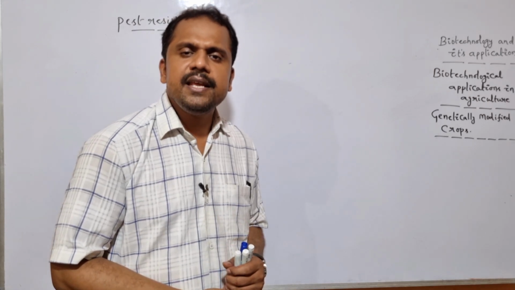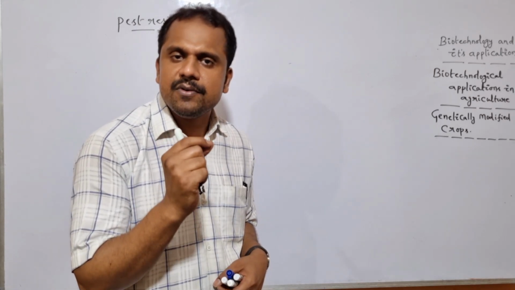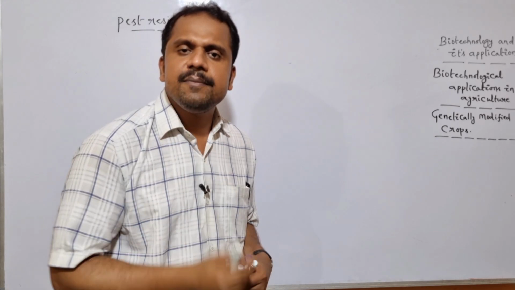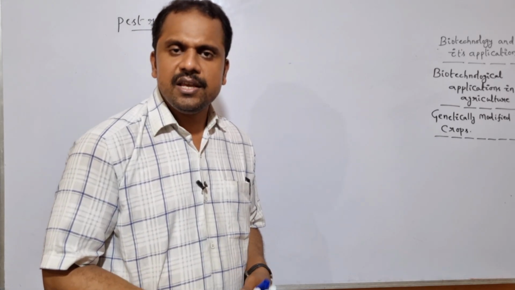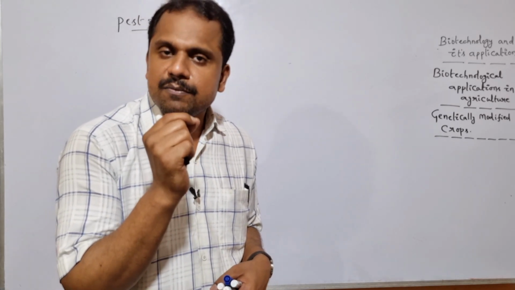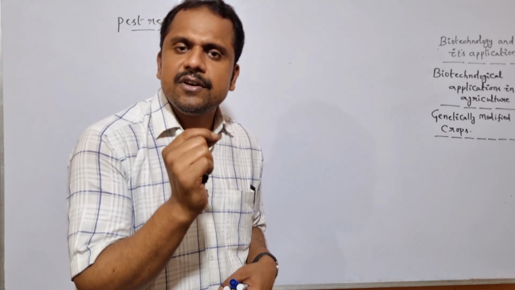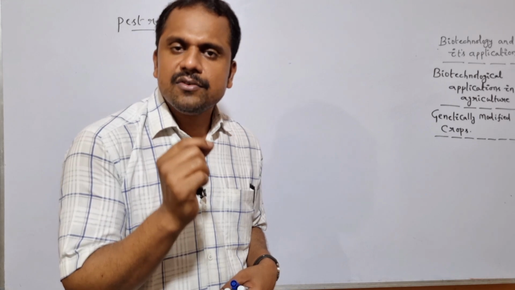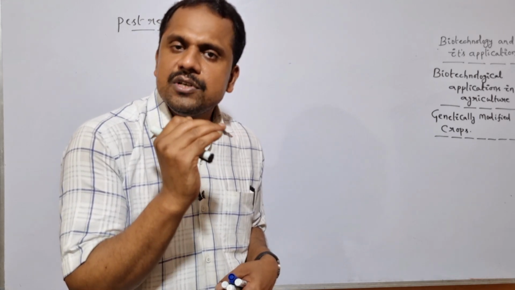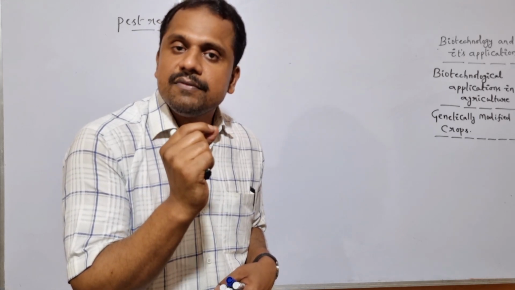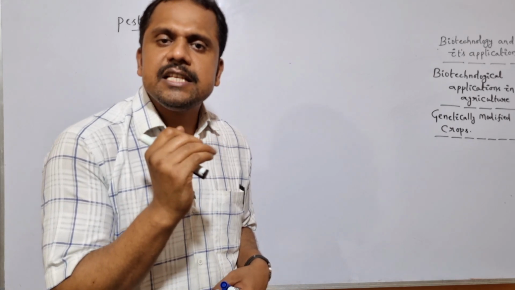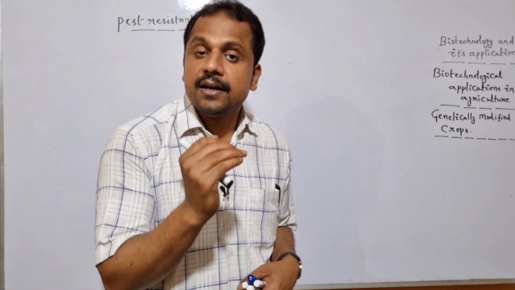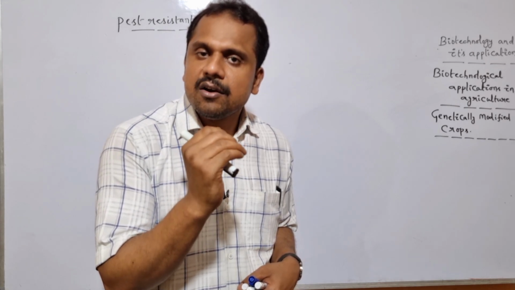So here there are many nematodes which are capable of targeting many living organisms like plants, animals and even humans. One specific nematode which most commonly targets the tobacco plant is Meloidogyne incognita. It most commonly targets the root of the tobacco plant, and it is capable of reducing the crop yield.